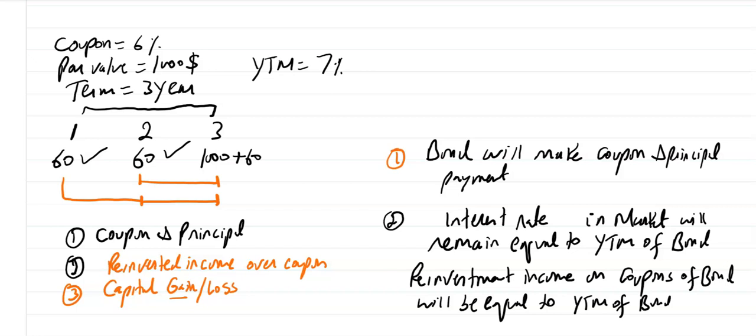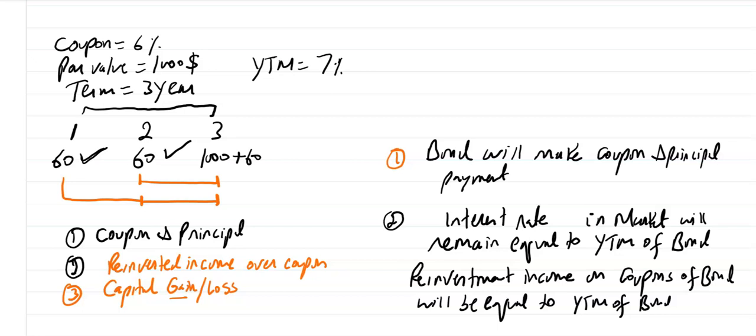You will be able to reinvest 60 at 7% for 2 years, and then 60 at 7% for 1 year. Obviously, we will also discuss what happens if this assumption changes.